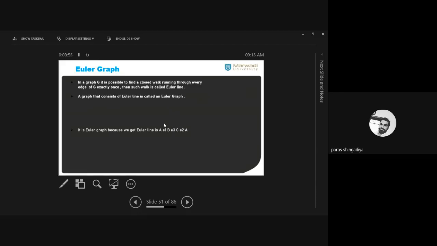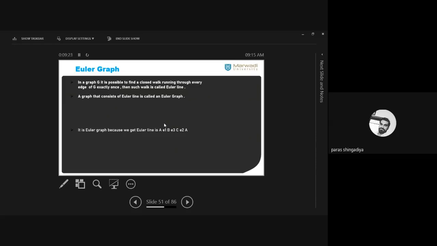Clear? And based on this theory, Euler explained that the Königsberg bridge problem has no solution. Clear? That we discussed in the last lecture. What is the Königsberg bridge problem? Clear? And what is the problem that the people of Königsberg city faced? So by using this condition, Euler published a paper based on this theory explaining that the Königsberg bridge problem has no solution. Clear?